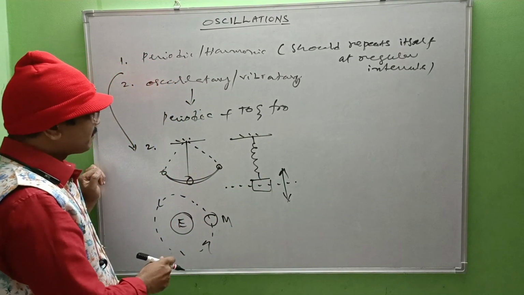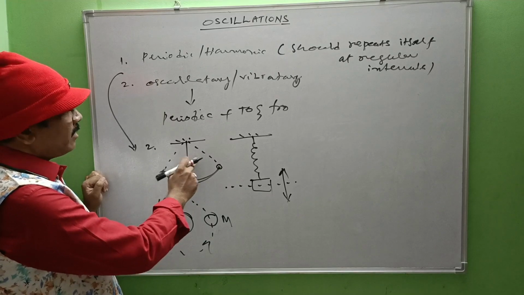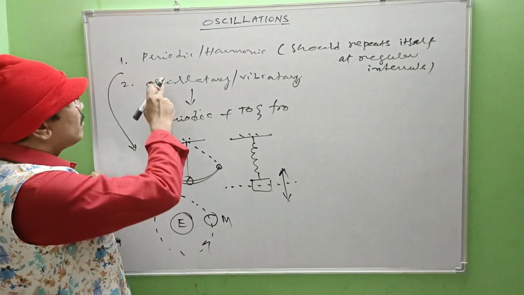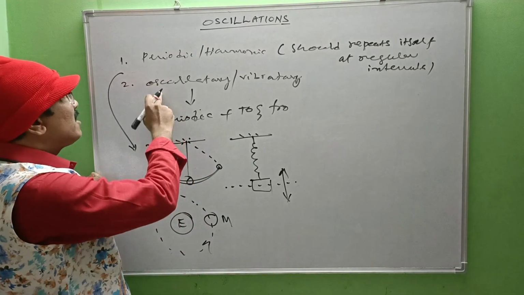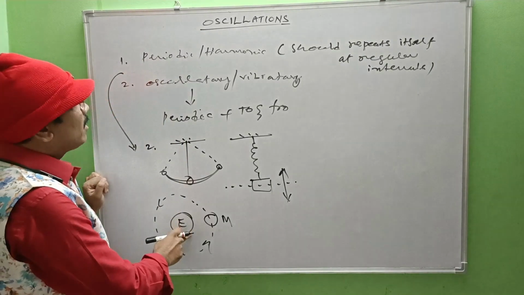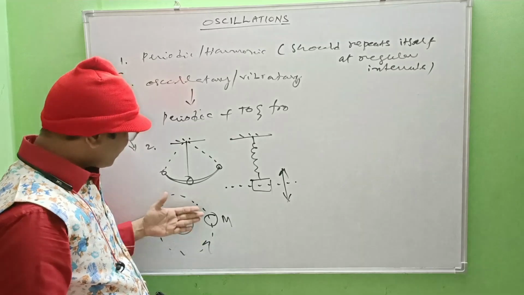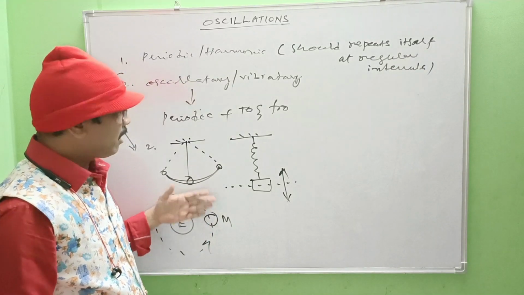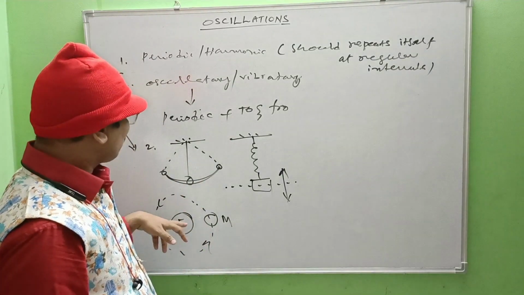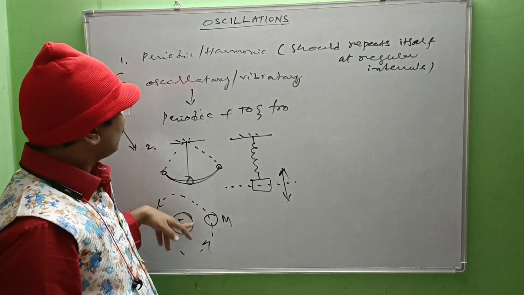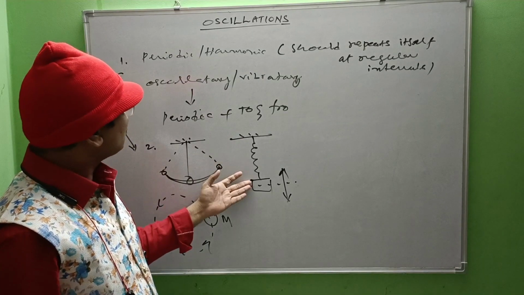So these two kinds are periodic as well as oscillatory. But this one is only periodic. It's not oscillatory, because this is not an example of to and fro or back and forth. These two are periodic as well as oscillatory.